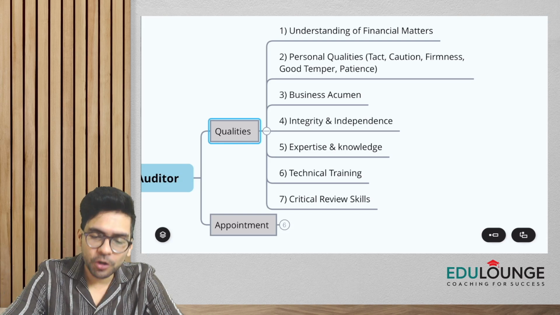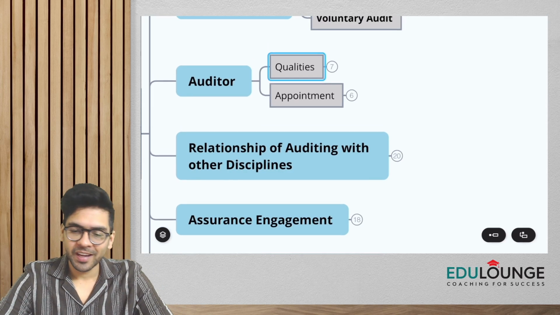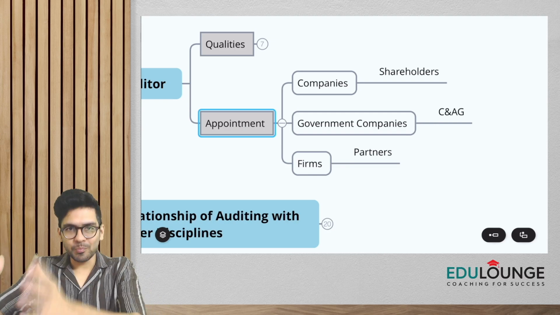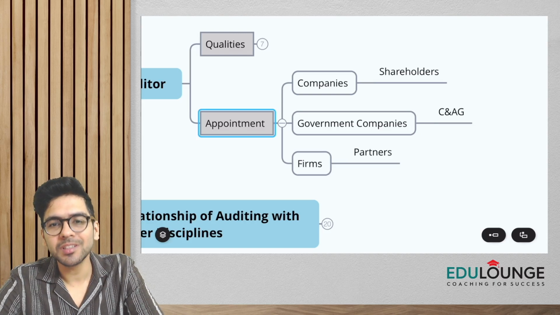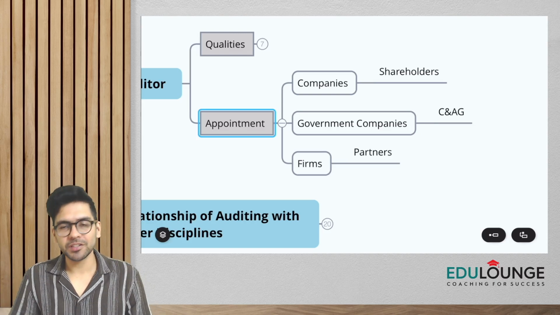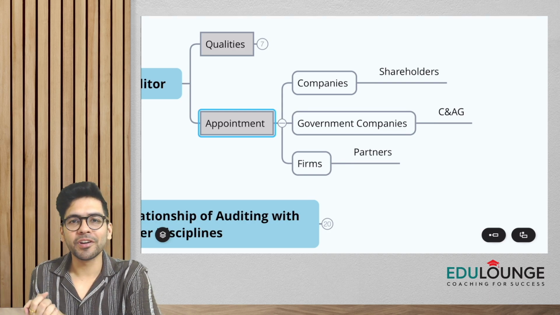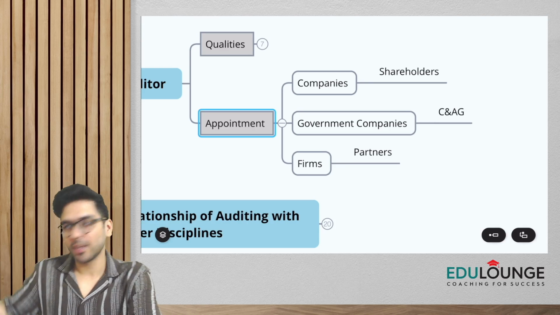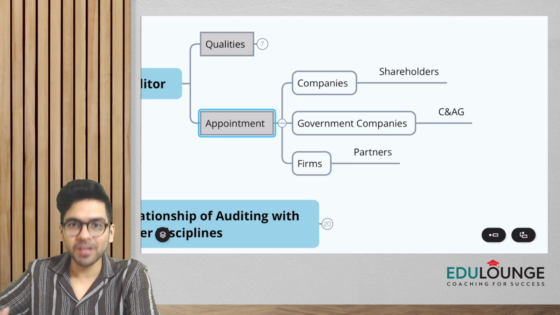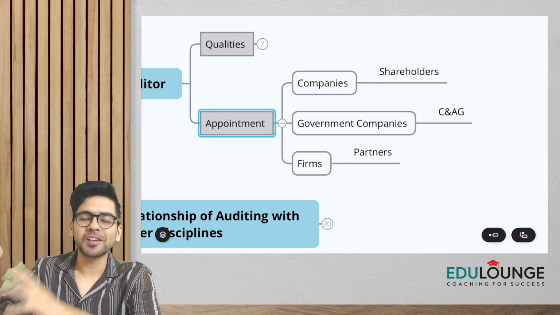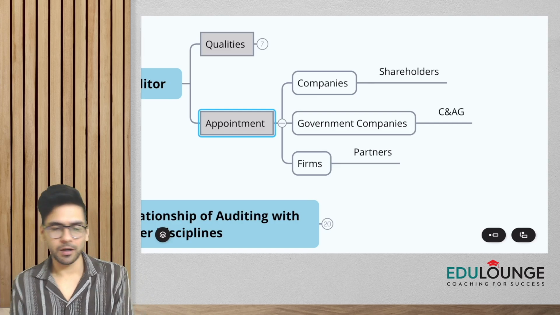Okay. All right. Now, if I talk about the basics, guys, of appointment, again, a very simple topic. It says, guys, if it is a company, who is going to appoint the auditor? Shareholders. If it is a government company, who is going to appoint the auditor? CAG. And if it is a partnership firm, who is going to appoint the auditor? Partners. As a part of your CA Intermediate course also, in the chapter of audit of different entities, we also learned about the appointment of auditors of LLP. We have covered sole proprietorship, we have covered firms, etc. So for firms, the partners appoint the auditors.